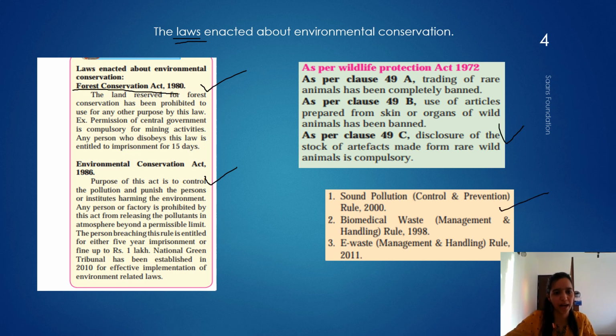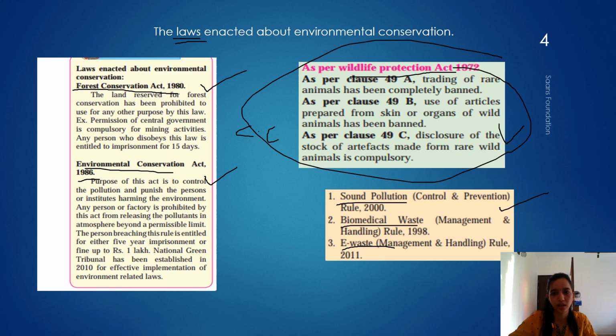Forest Conservation Act 1980, Environment Conservation Act 1986, Wildlife Protection Act, Sound Pollution Act, Biomedical Waste and e-waste. All this we need to learn by heart, because you get a concept chart with this, and this comes for your match the following. So you all should know this for MCQ purposes.